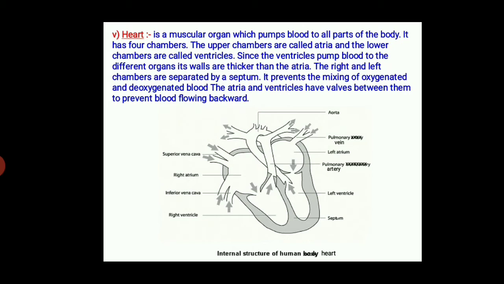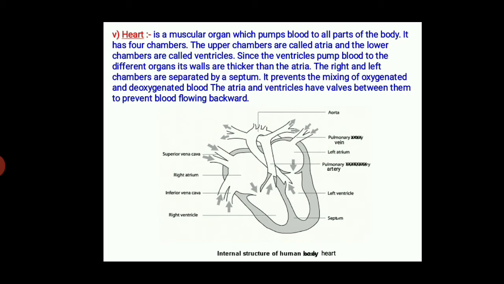The atria and ventricles have valves between them to prevent blood flowing backward. This is the diagram of the heart.